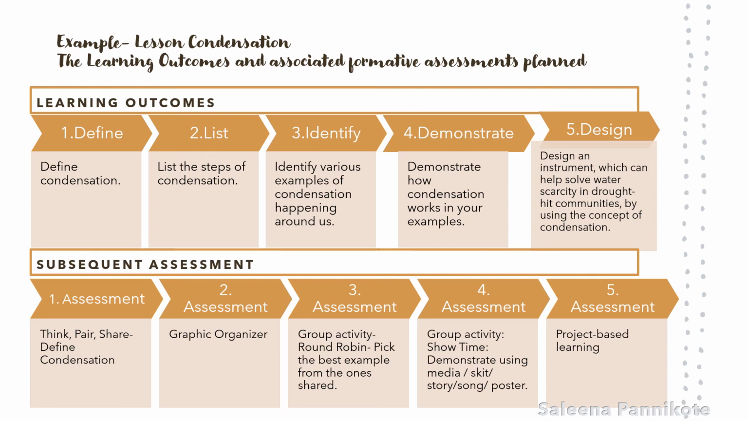Likewise, a round-robin activity could be used to assess the attainment of the third learning outcome. In this activity, each student gets a turn to put forth their example, and finally, the group decides on the best example to highlight. This activity can work as an assessment tool and help students acquire decision-making and conflict resolution skills. Now, let's look at the fourth learning outcome.